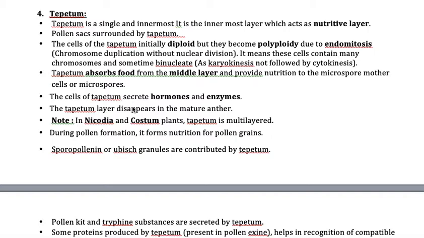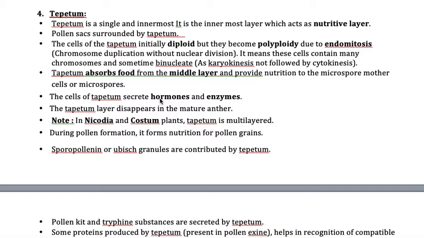Now, the first function of this tapetum, as you came to know, is nutrition, and the second is that it helps in the secretion of several enzymes. That is the callase enzyme, which helps in the digestion of callose. Yesterday a few students also asked this question: what is this callose? Callose is a kind of sticky substance which holds the four pollen grains like a mass, which is called a pollen tetrad. And the pollen tetrad should not remain like that. They need to get separated.